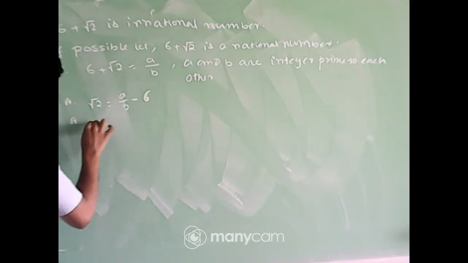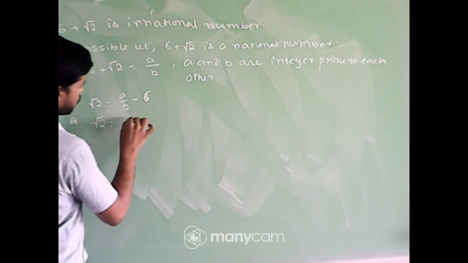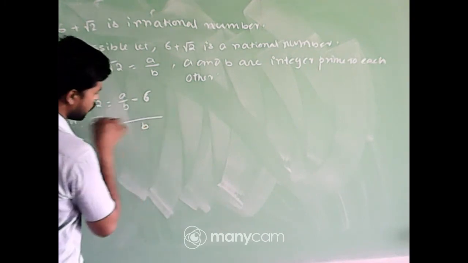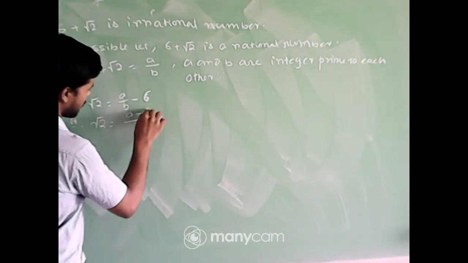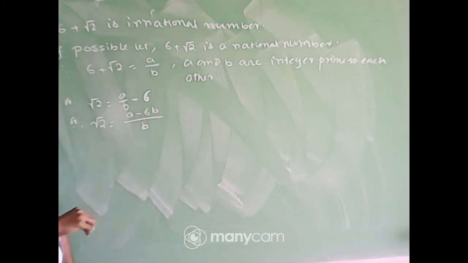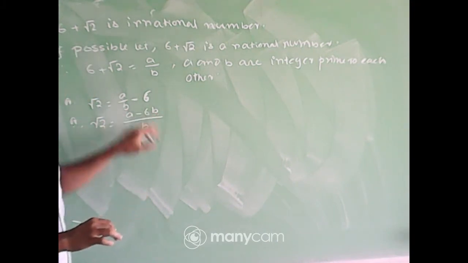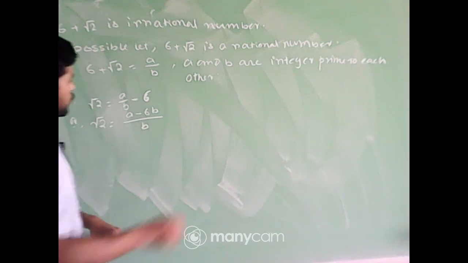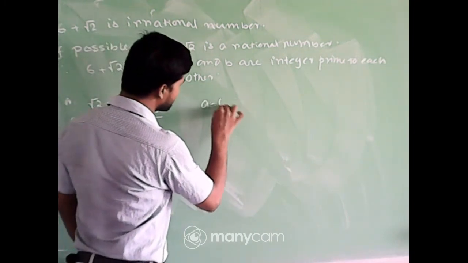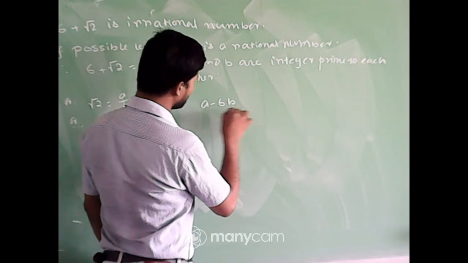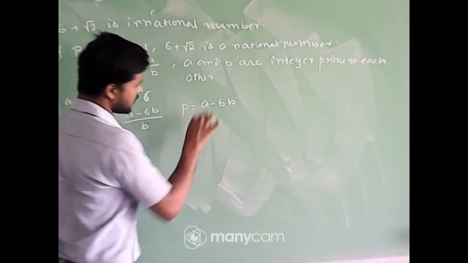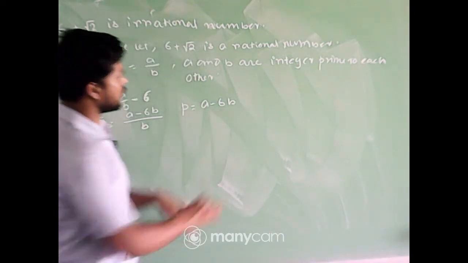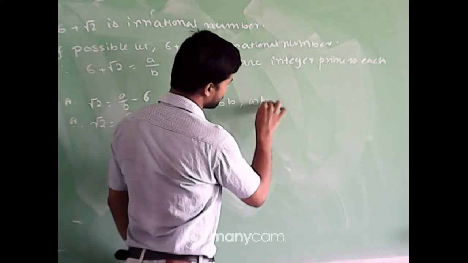Or root 2 is equal to, okay, do the LCM. The LCM will be b, so a minus 6b over b. Now look, what are a and b? A and b are integers. So we are considering p, that is a minus 6b, which is an integer.